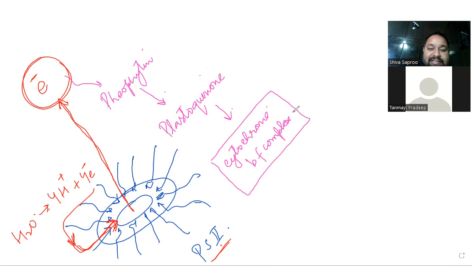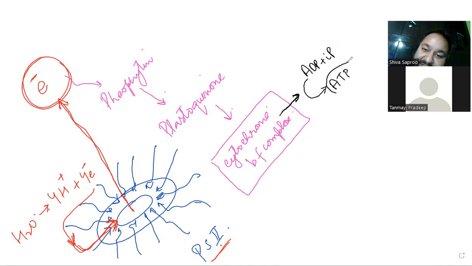Now this electron has energy, right? Now this energy at this stage is utilized by this complex for the production of ATP. You know the ATP, ADP plus IP, they will come here, they will grab this energy and they will form ATP.